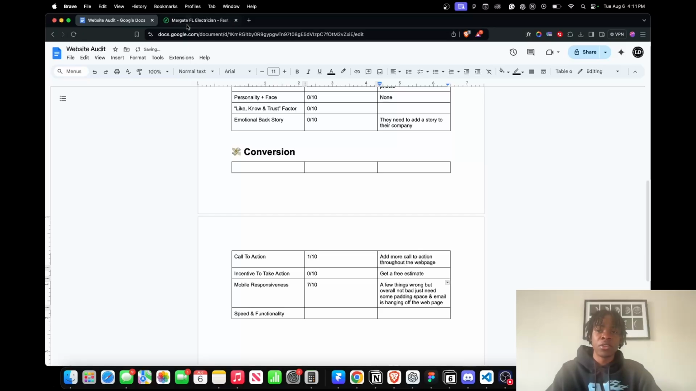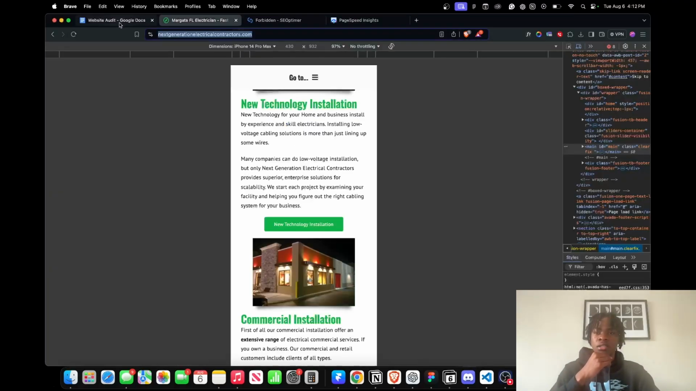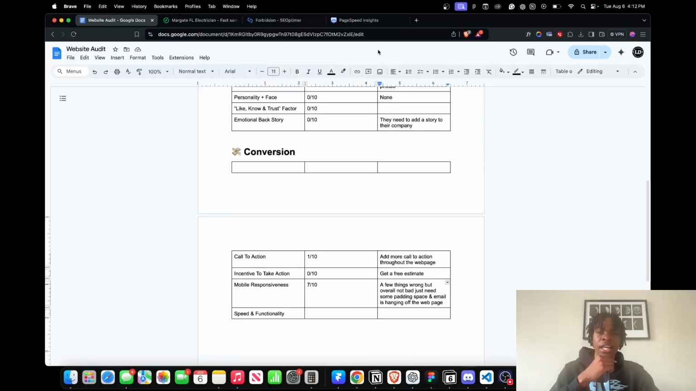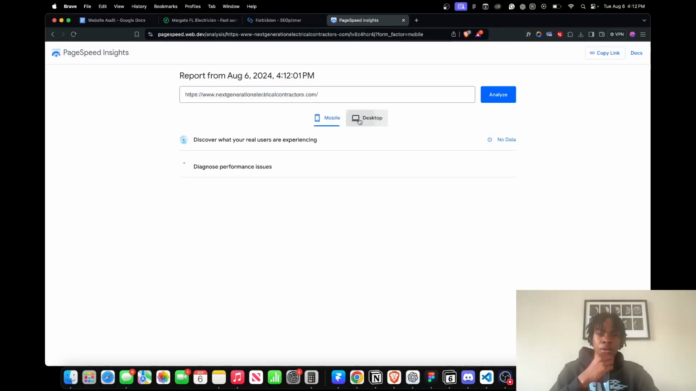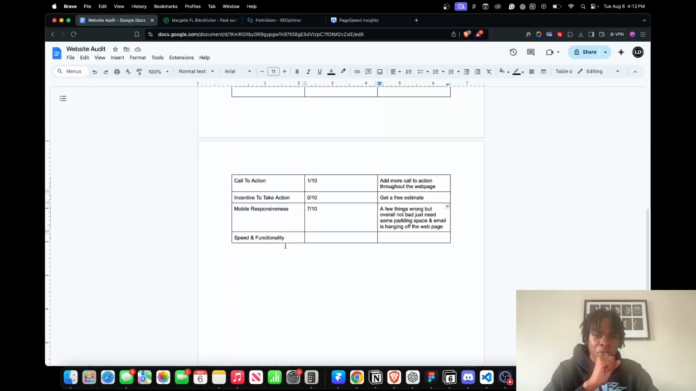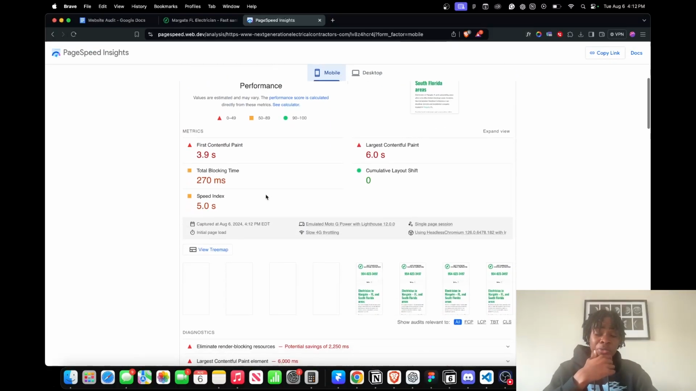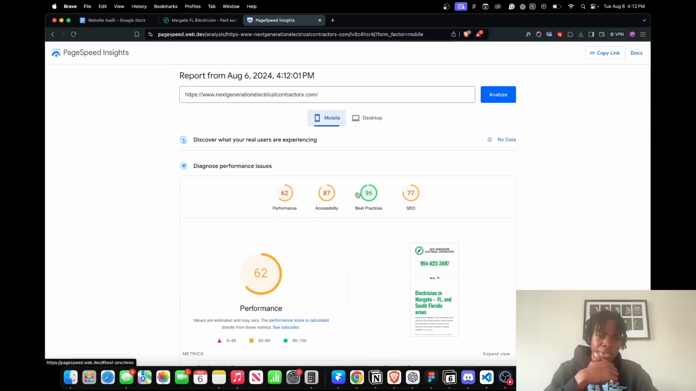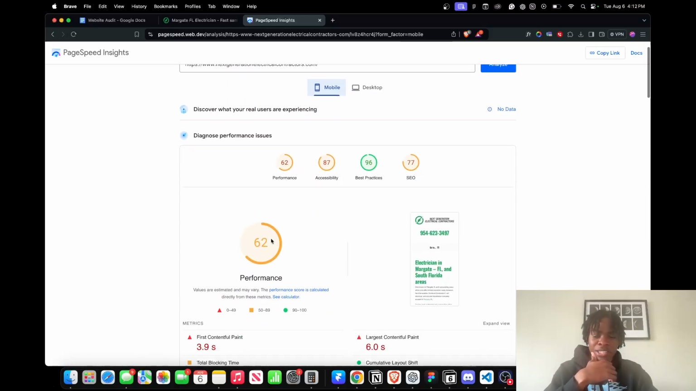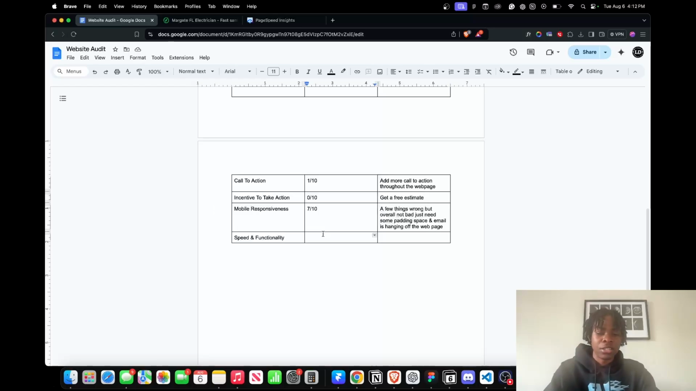All right, so speed and functionality, I'm gonna go ahead and paste that, analyze, and this is gonna tell us the speed and functionality of the website. All right, so we're pulling up here, almost there. Soon we're gonna do an overall score of this website. Dang, their stats aren't the best, but it's all right. Okay, when it comes to performance, it's a 62. Accessibility, best practices, SEO is a 77 out of 100, we got 62. So we're gonna put a 6 out of 10 for performance, all right?